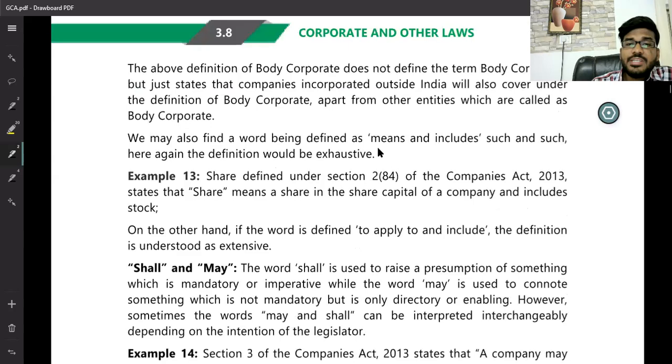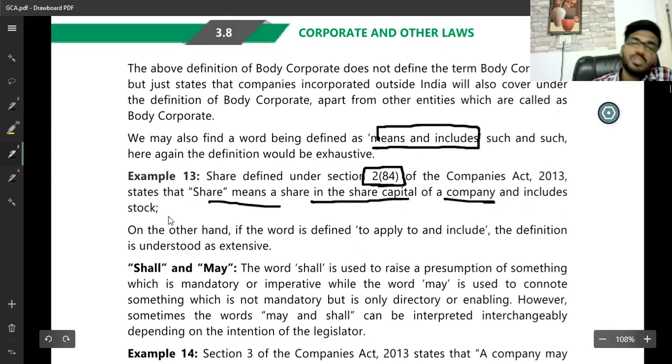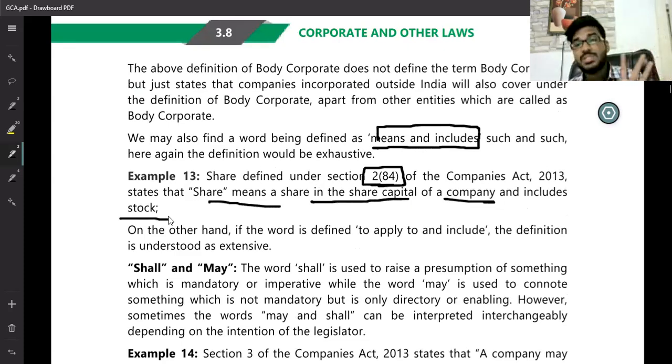So one more definition: means and includes. Both are included. Best example, share. Section 2(84) defines a share. Share means a share in a share capital, which includes stock also. These are the three categories of definition. One is the exhaustive definition, another is the inclusive definition, and another is the means-and-includes definition. What are the examples for these three?